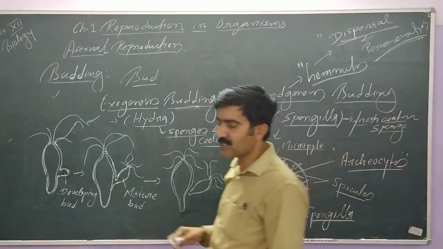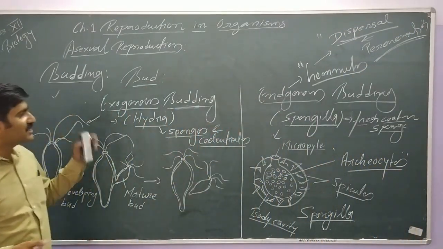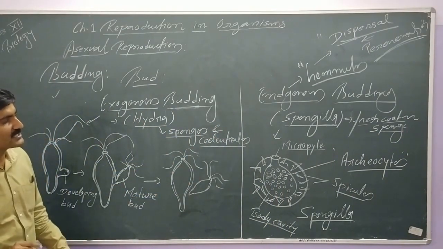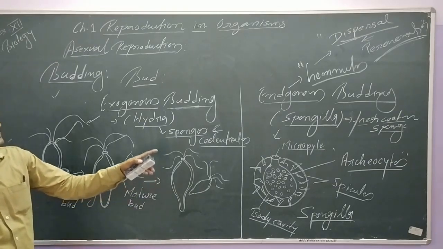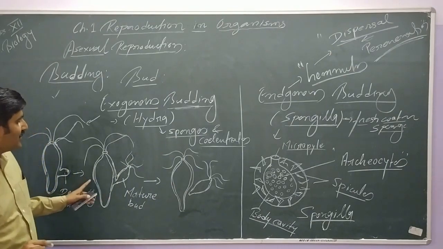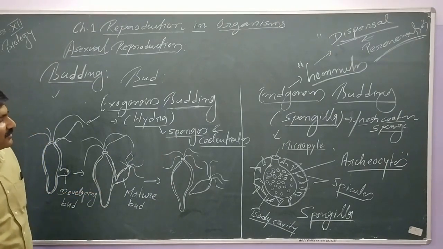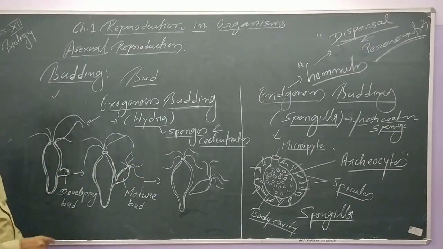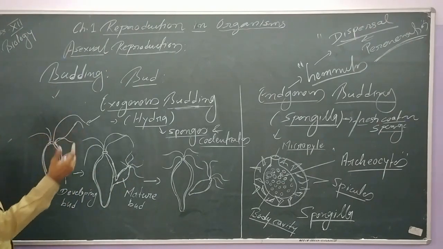So now I think it is very clear what is exogenous budding and what is endogenous budding. The example of endogenous budding is very important, that is Spongilla. The name of the cells which develop into gemmules is archeocytes. Right? Here, the example is Hydra. Bud is defined as the outgrowth, protuberance, or projection which develops from some typical representative cell present on the gastrodermis or on the body surface, and that ultimately constricts and separates and develops into a new organism. So this is all about budding.